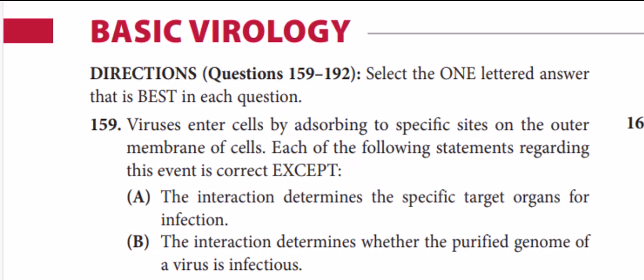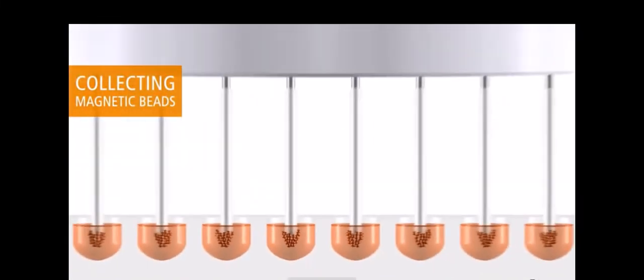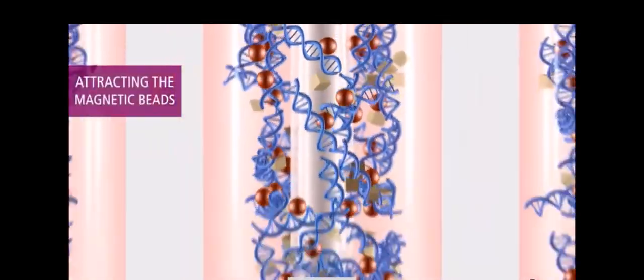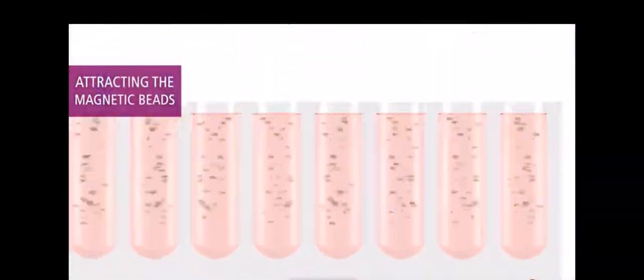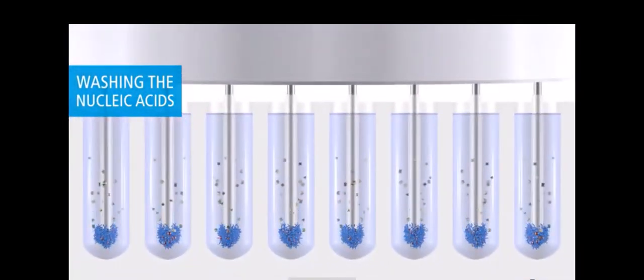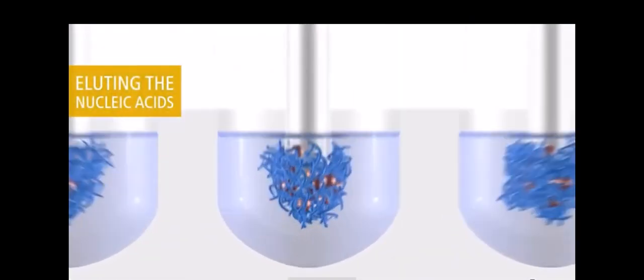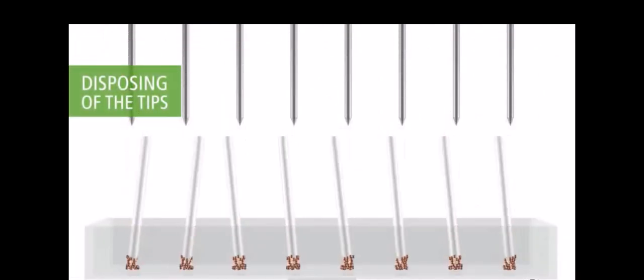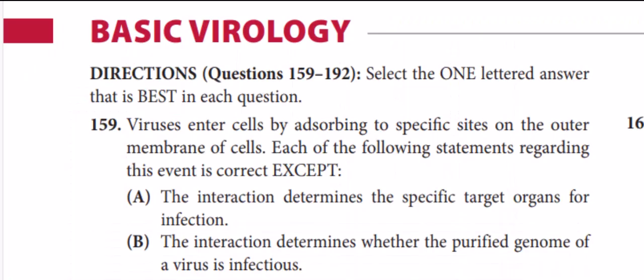Option B, the interaction determines whether the purified genome of a virus is infectious. Purified genome is something when scientists want to study a specific part of the DNA or RNA, they remove any unnecessary material from that piece of DNA or RNA. So that part will be marked as purified. And of course, DNA or RNA alone cannot cause the disease. It must have the remaining part of a virus, such as capsid, envelope or whatever it has, to produce disease. Alone, a purified DNA or RNA is not able to cause disease. So this option is not correct.